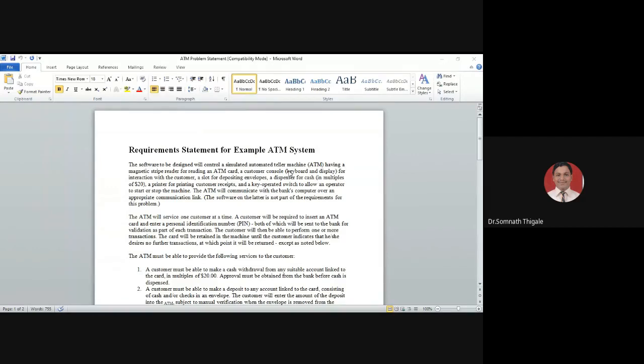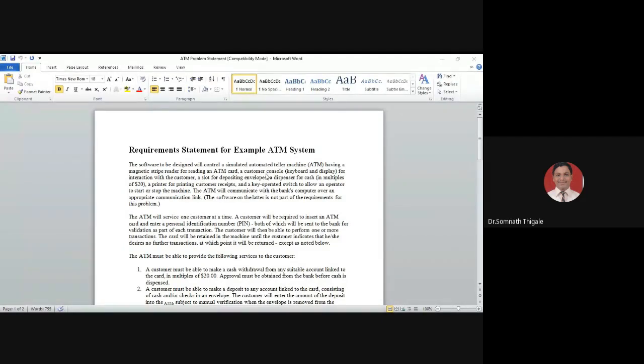See here what they are saying: the software to be designed will control a simulated automated teller machine like this ATM, having a magnetic strip reader for reading an ATM card. So whatever system we develop, the system will read a card. What type of card will it read? It will read a magnetic strip card.